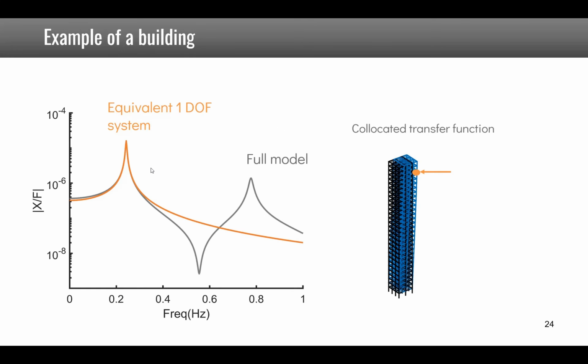If we compare the response again, you see that for a collocated transfer function, so we are looking at force applied here and displacement at the same location, the orange curve has only one natural frequency because it's a 1-DOF system, whereas the full model shows clearly that there are more resonances, but this equivalent 1-DOF system matches very well the response of the full model around the first natural frequency.